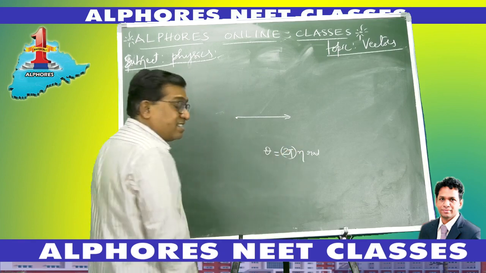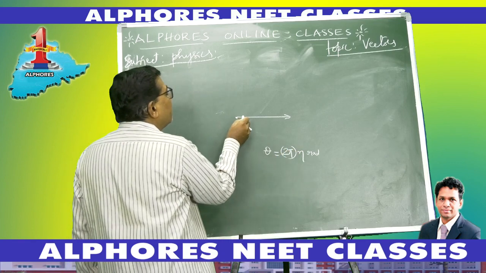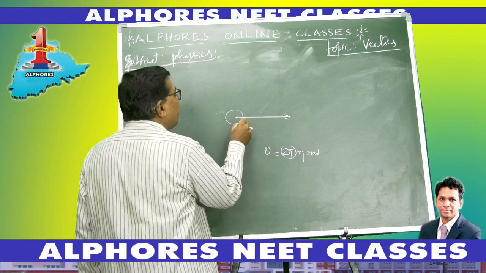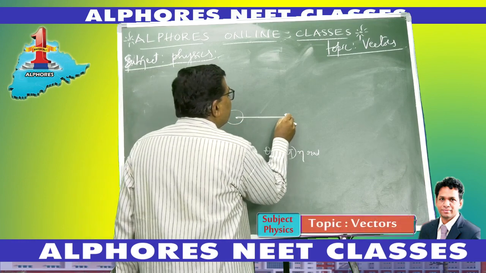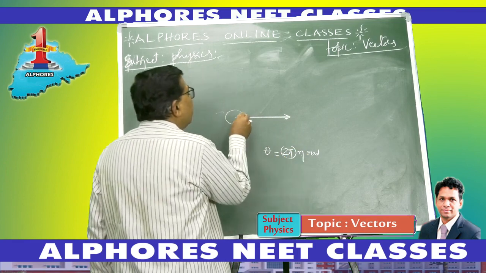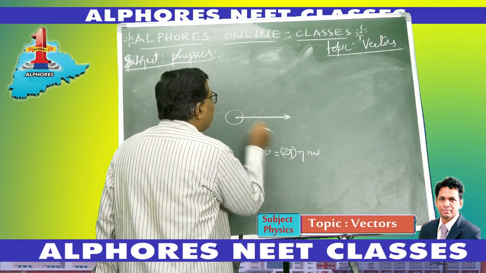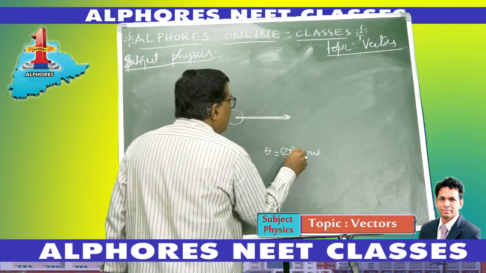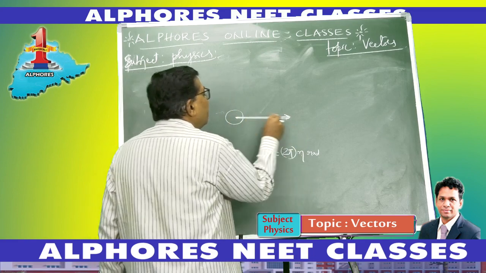This 2 pi is one pi and another pi, and the vector remains the same. You can make any number of rotations, n an integer. If I make one rotation, n is 1, the vector remains the same. If I make two rotations, it remains the same.